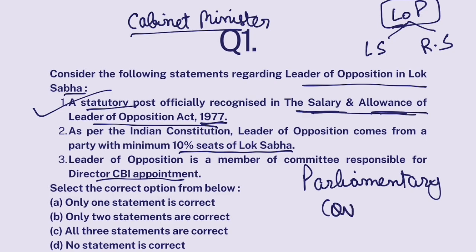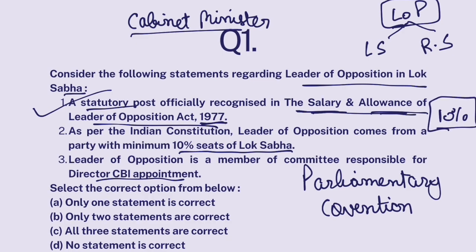Now, as per parliamentary convention, now the word parliamentary convention is important. As per parliamentary convention, generally leader of opposition in Lok Sabha is from that party which has secured minimum 10% seats in Lok Sabha. That means as far as the full strength of Lok Sabha is concerned, then 10% of the full strength of Lok Sabha, if any party scores or gathers more seats than that, then that party shall be eligible for the position of leader of opposition.